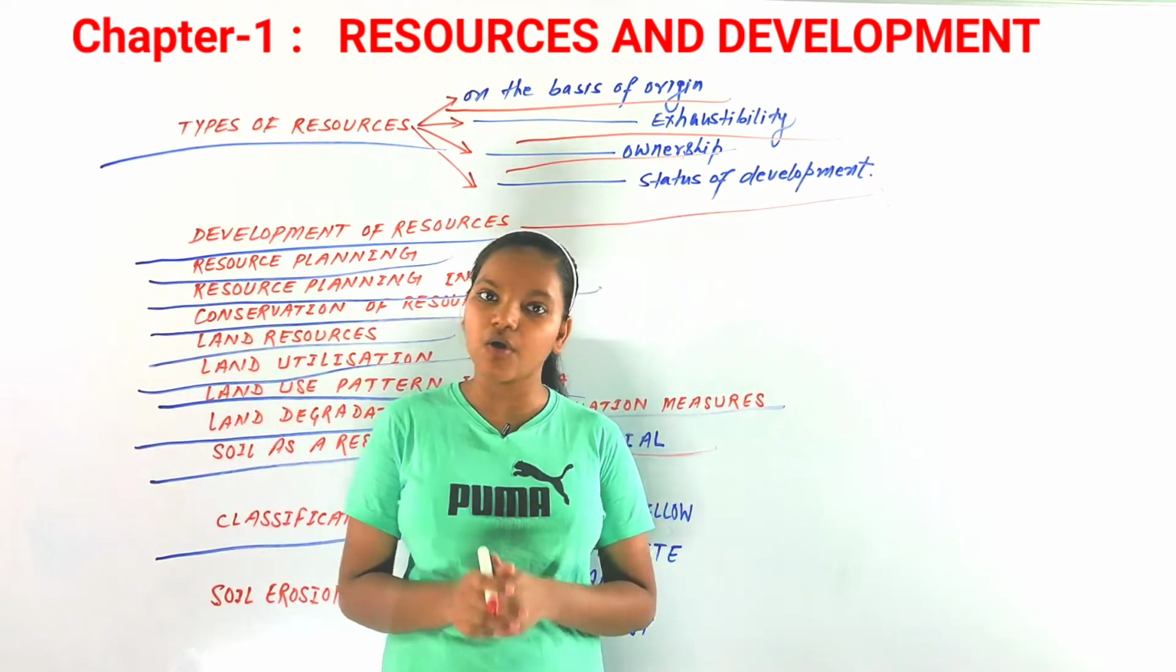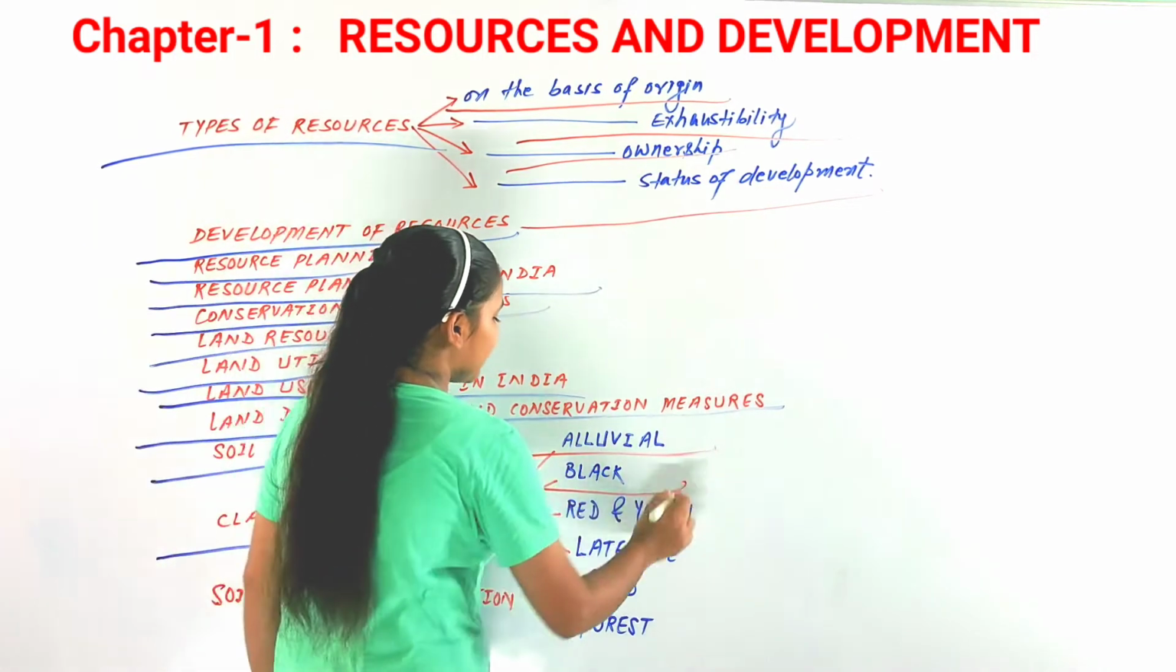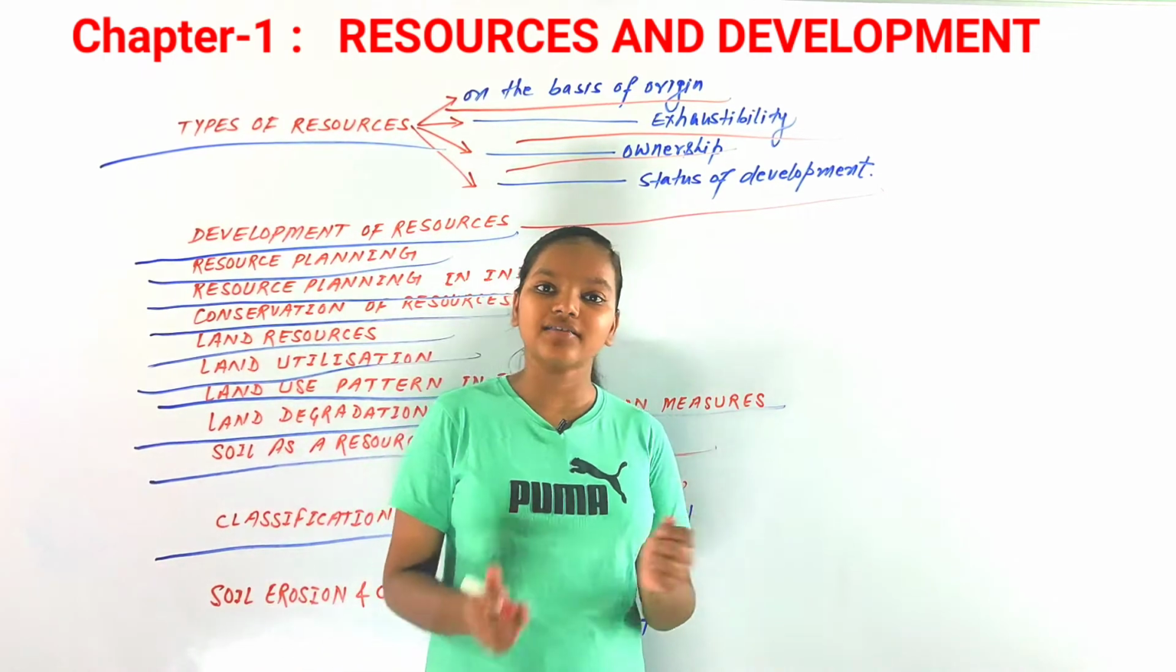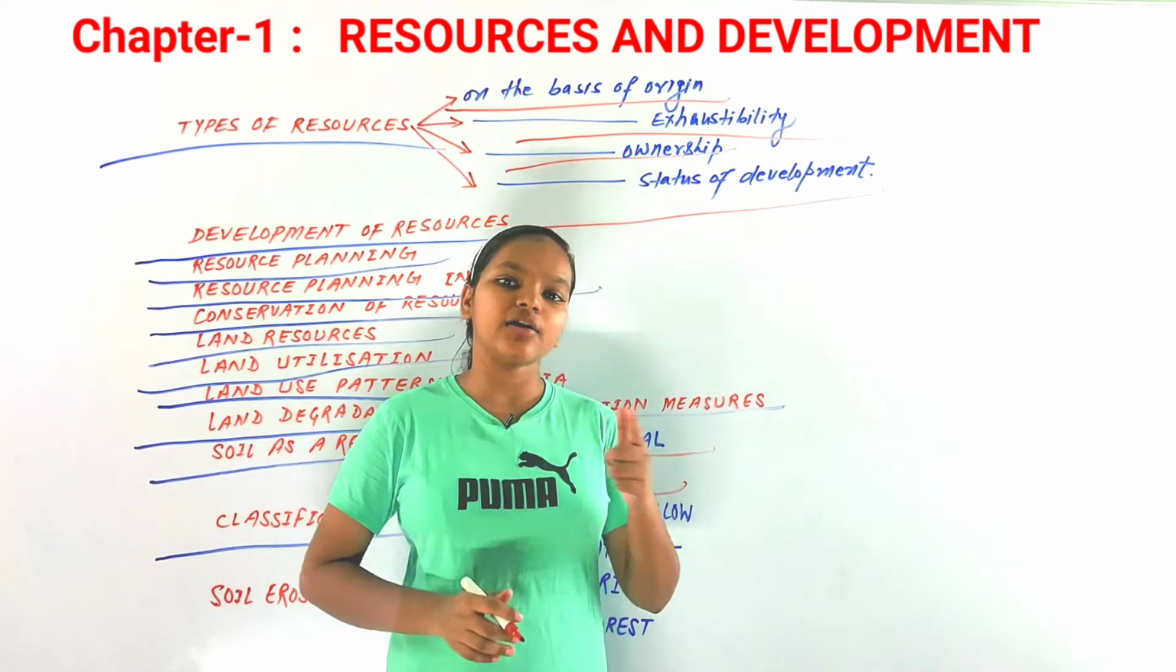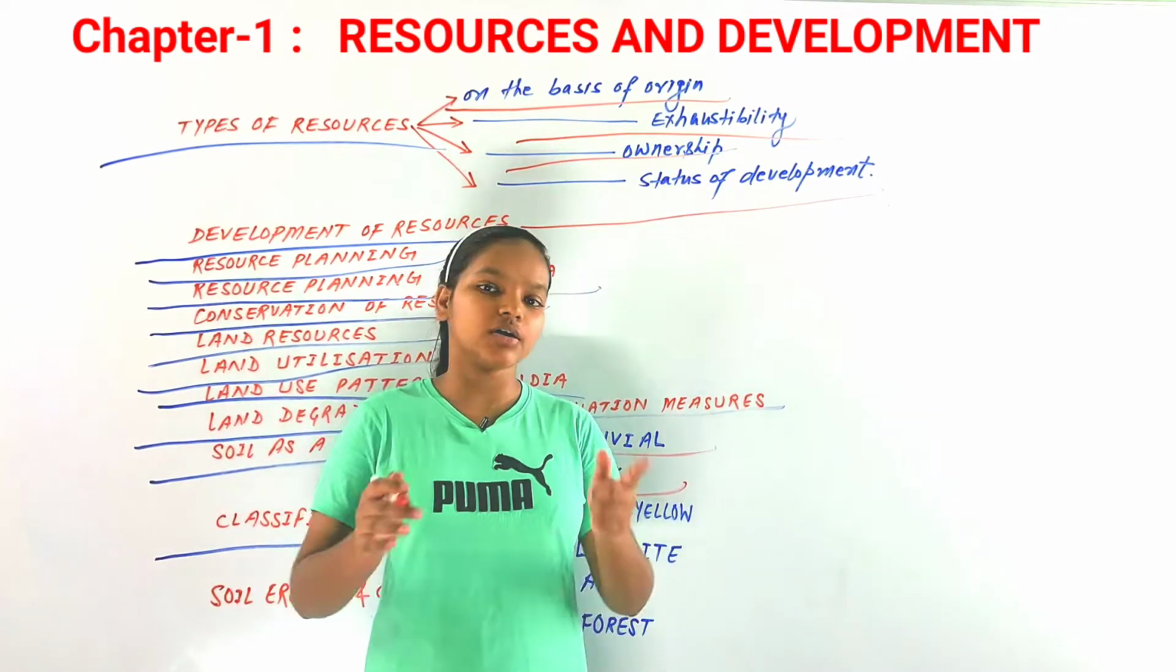Now the next type of soil that we are going to discuss is black soil. Black soil, that you might know already, is the most important soil on which cotton can be grown.